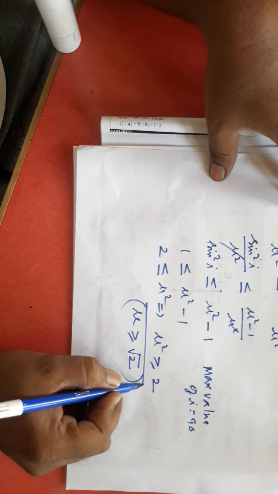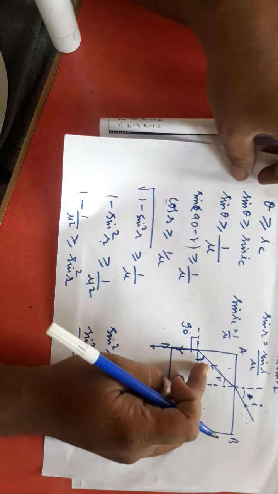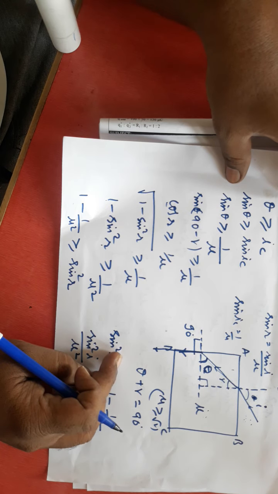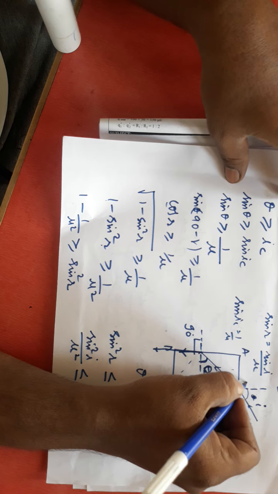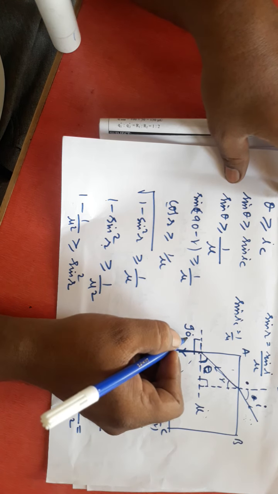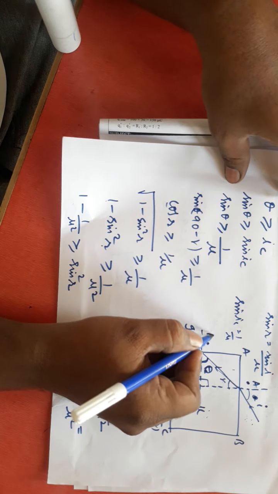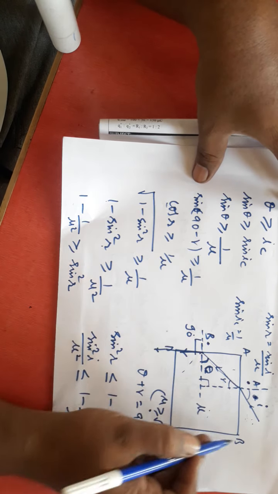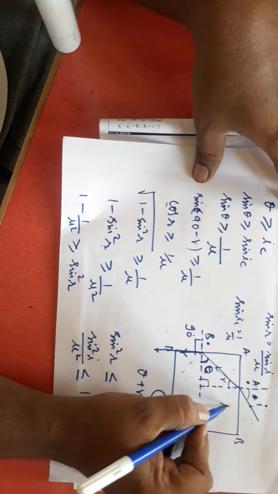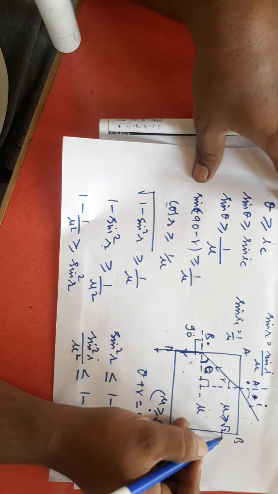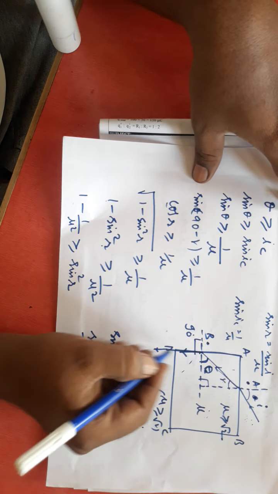That means if mu is greater than or equal to root 2, then this ray of light will be guided along this surface. It means if a person A is standing here, and a person B is standing here, and this medium is transparent with refractive index more than or equal to root 2, the light will not come out from this surface.